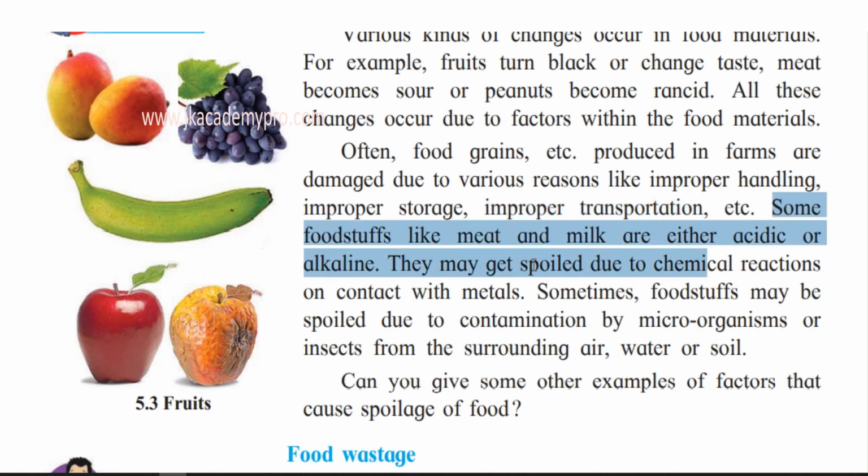Some foodstuffs like meat and milk are either acidic or alkaline. They may get spoiled due to chemical reactions on contact with metals. We get all these food items especially in glass bottles or plastic containers. But suppose they are in metal, they may react with the metal and there could be a chemical reaction and the food may get spoiled.